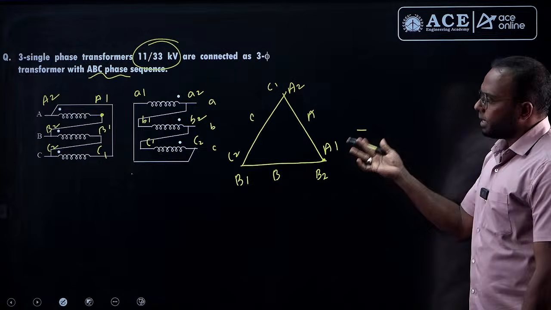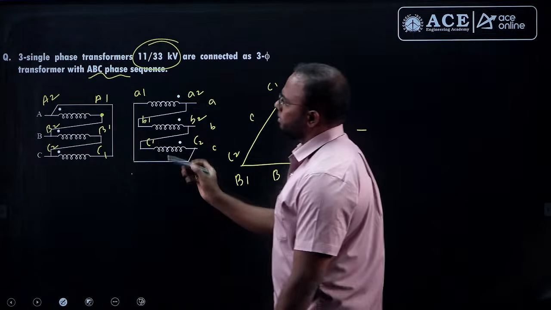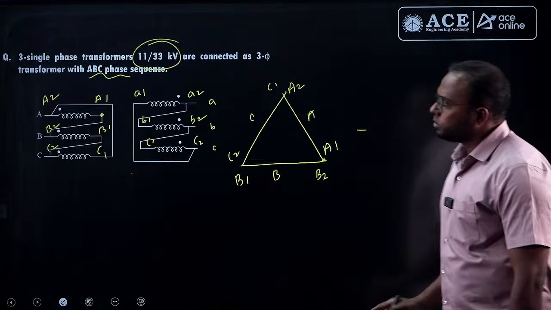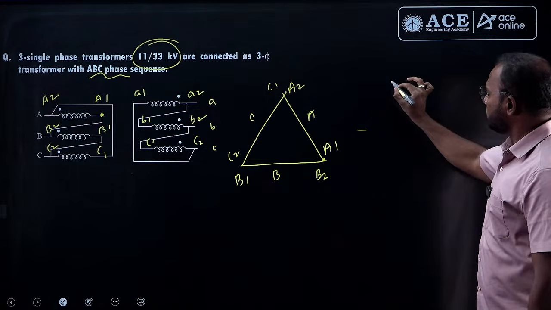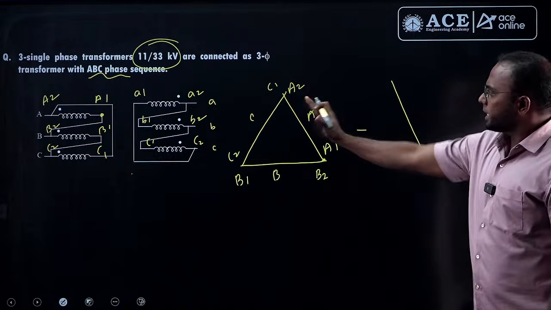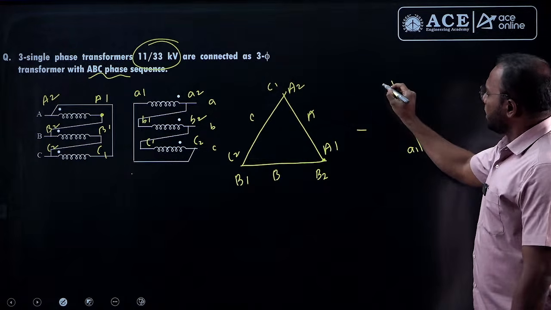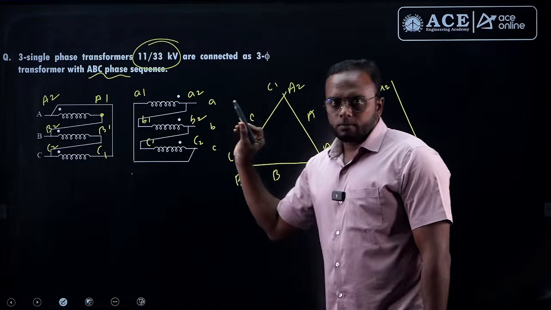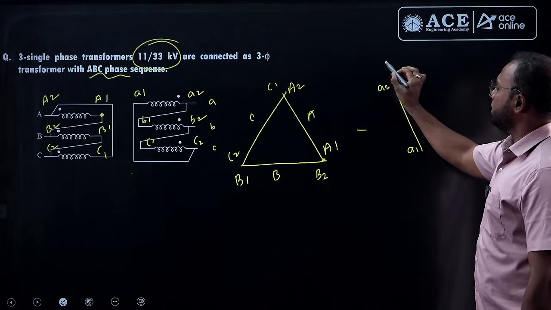Now the secondary delta, based on what is given, let's see. A1, A2 is joined with B1 here. Draw A1, A2 exactly in phase with the primary phasor A1, A2. Next, A2 is joined with B1. This is the B1 point.